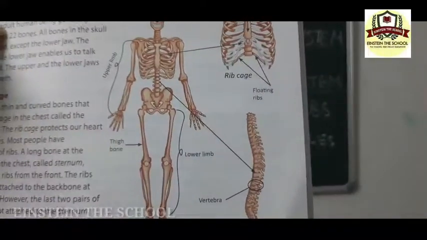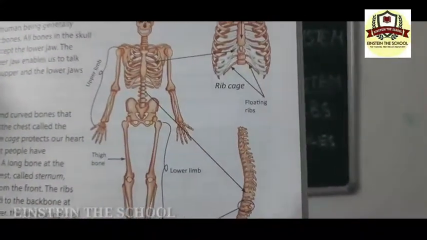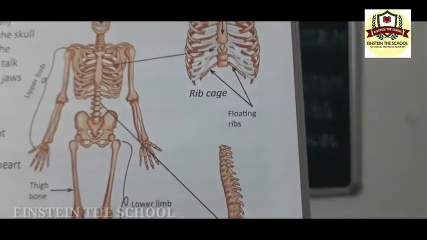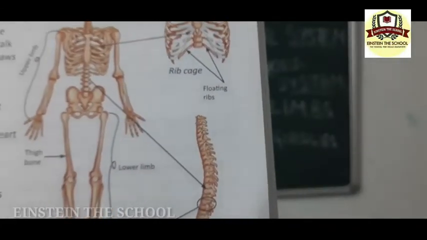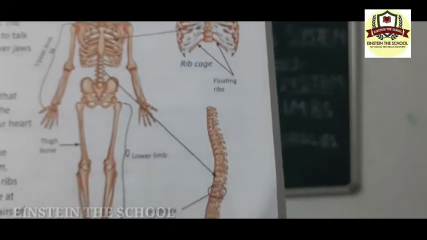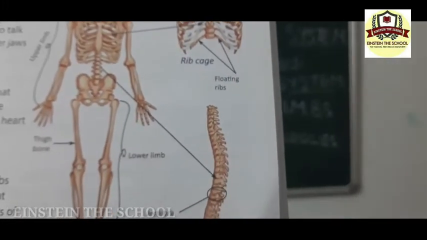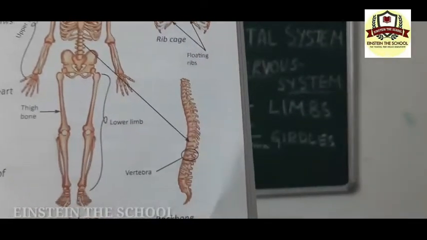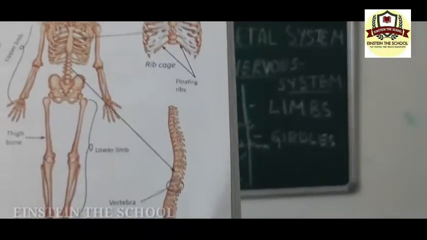It is made up of 33 small bones called vertebrae. In the singular form, it is called a vertebra. Otherwise, it is called vertebrae.